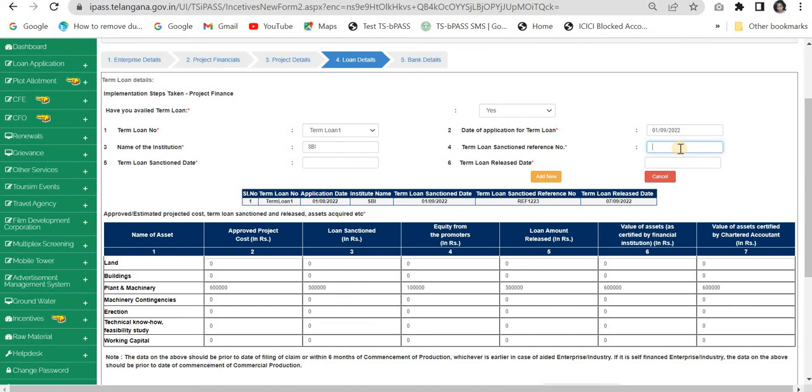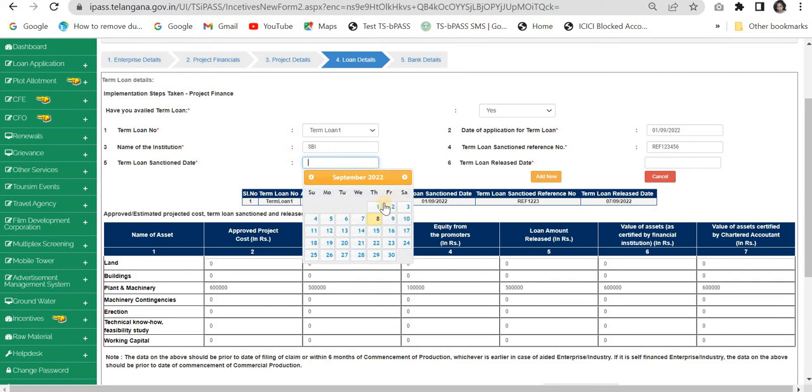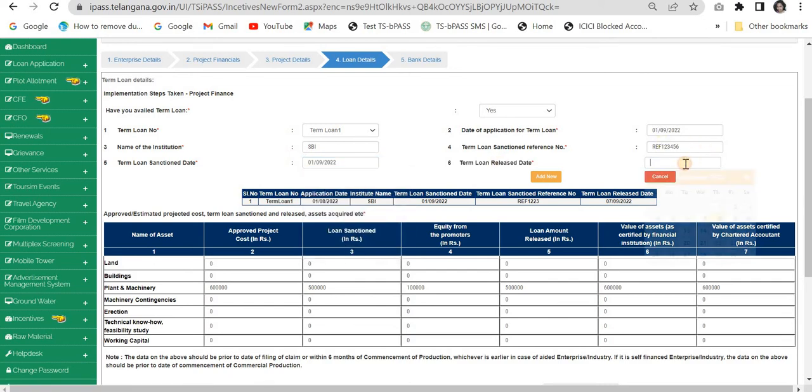Term loan sanction reference number, it will be found on the letter. Please give the same thing, and the term loan release date is all filled. See here, the term loan date, application date, SBI, are all ready. I've already filled the form.